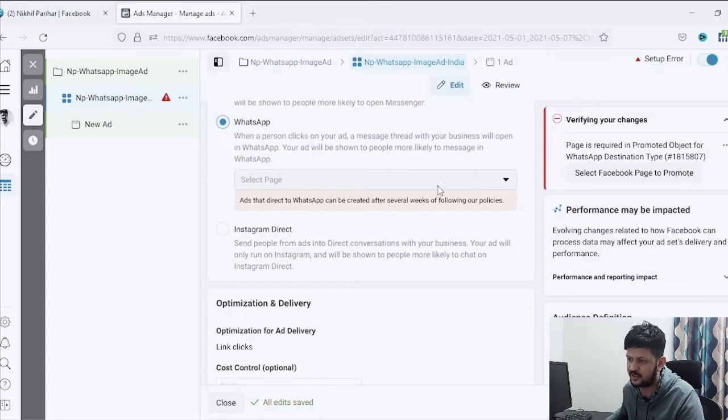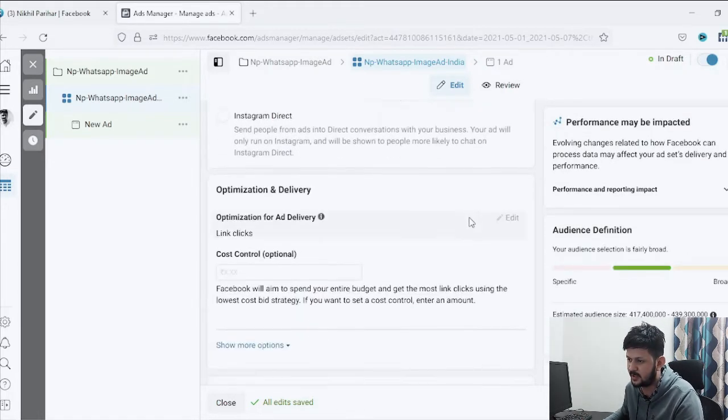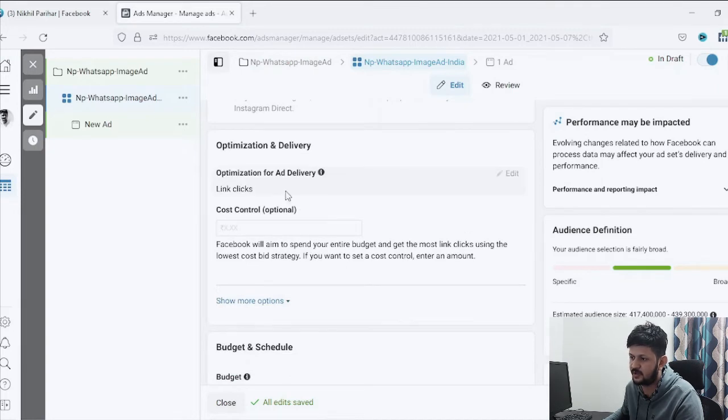It'll give me option to select the page, and we'll select the same page where we have connected our WhatsApp number, or from where we want to run the WhatsApp ads. So let's select that. So here I have selected my own page here. Now in this section, just come down, it'll give you option, what do you want to optimize your ads for. We want to optimize it for link clicks.